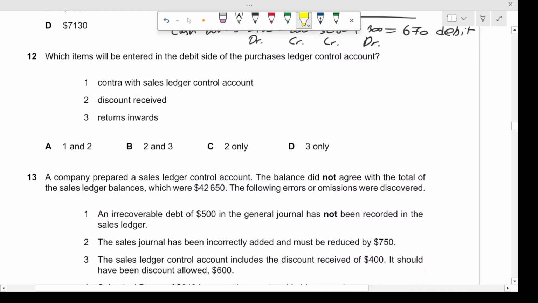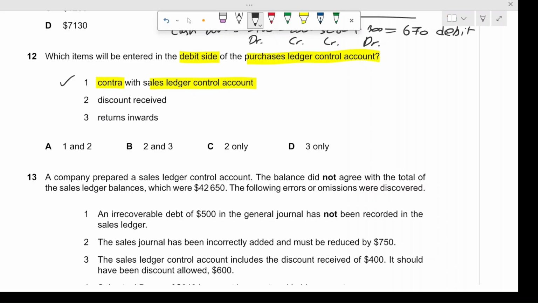Moving on to question number 12, which items will be entered in the debit side of the purchases ledger control account? So contra with sales ledger control account. Yes, this would be entered into the debit side, right? Because the sales ledger control account is credited whenever a sales is booked. So the debit side would be the purchase ledger control account, right?